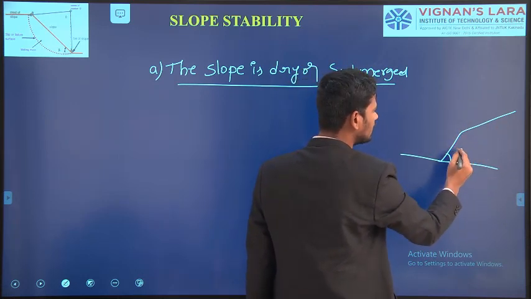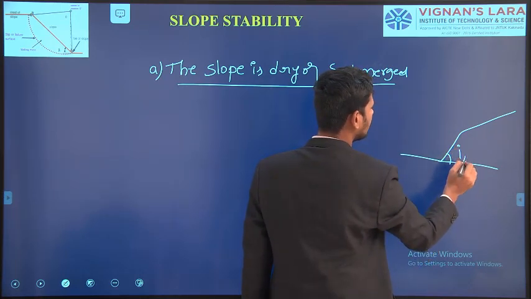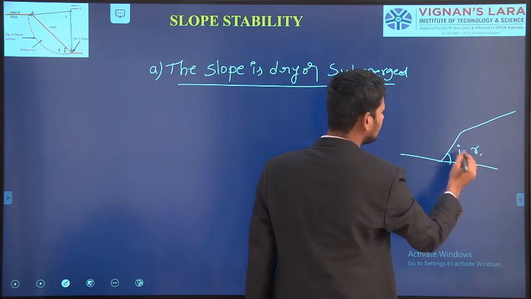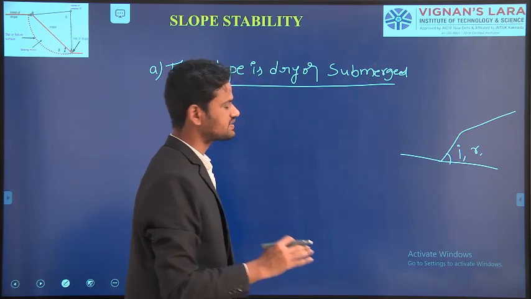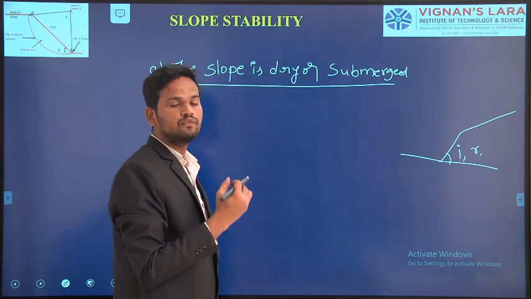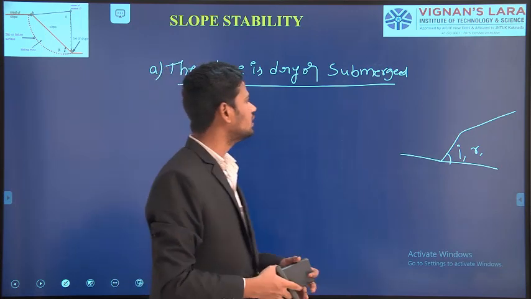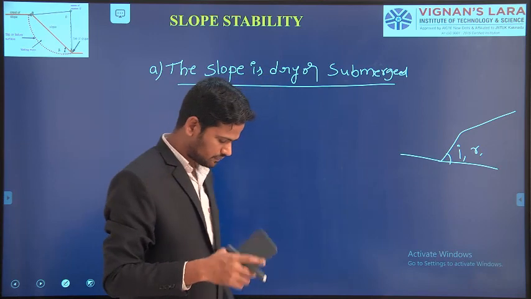In those conditions, they give the angle of inclination value, as well as the unit weight of the soil mass we have calculated. They are asking, if you construct an embankment keeping the factor of safety as 1.15, what is the safe angle we have to keep?